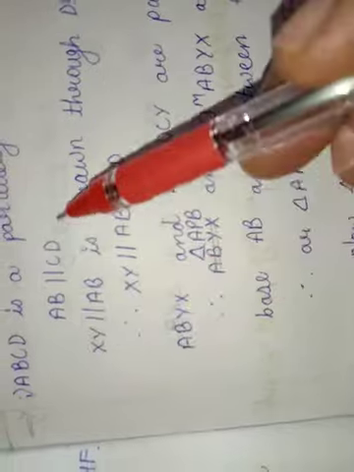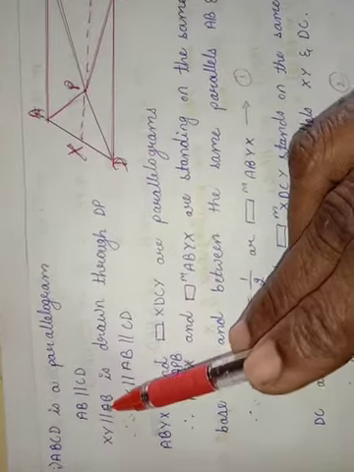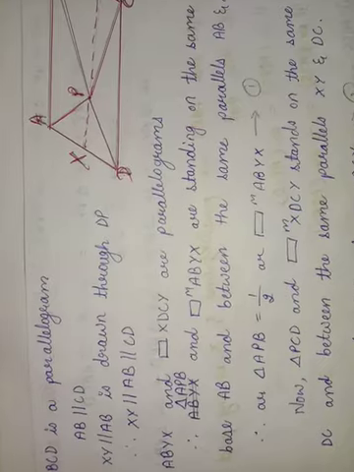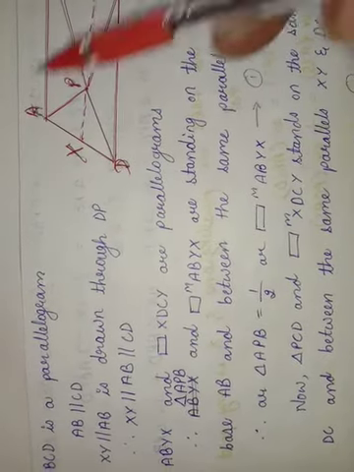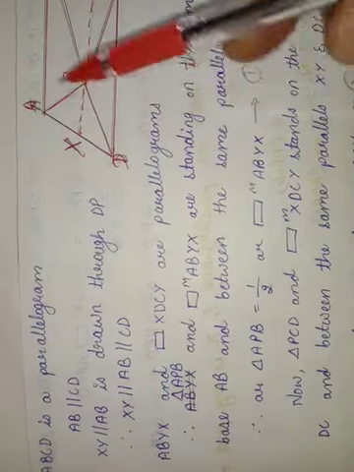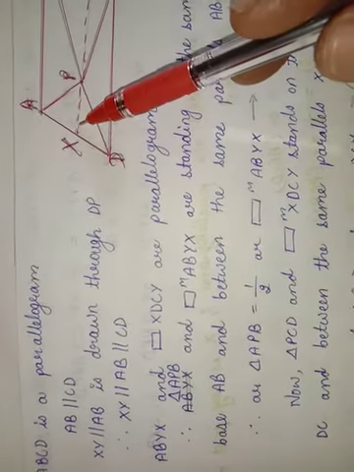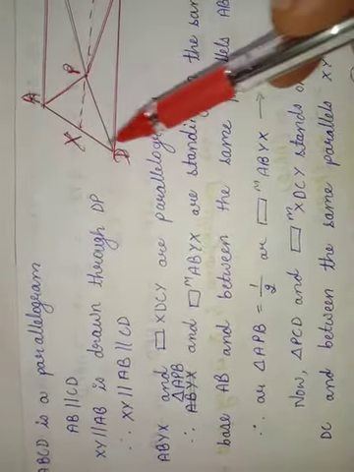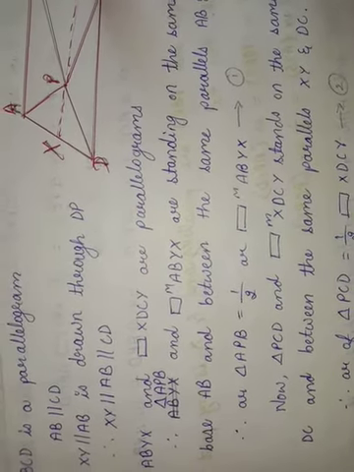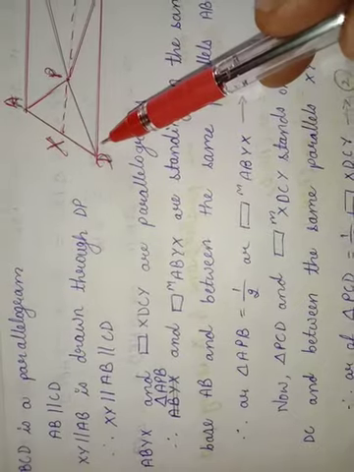Okay, now first one, ABCD is a parallelogram. You can see in the figure, ABCD is a parallelogram. AB is parallel to CD, and XY is parallel to AB, parallel to CD. Now ABYX and XDCY are parallelograms. Therefore, triangle APB